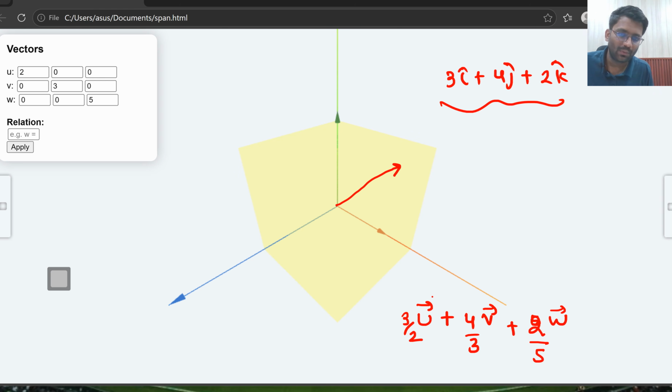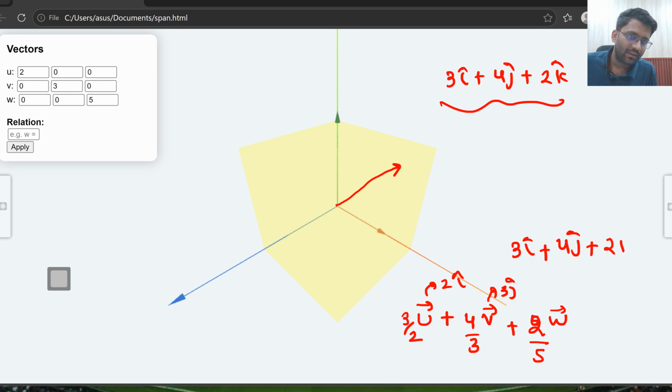Vector u is 2i cap, so 3/2 times 2i cap gives 3i cap. Vector v is 3j cap, so 4/3 times 3j cap gives 4j cap. And 2/5 times 5k cap gives 2k cap. Are you getting the same vector? Yes sir, we are getting the same vector.